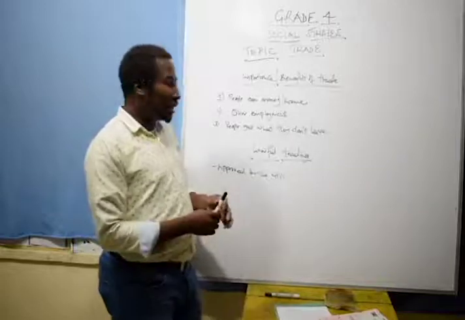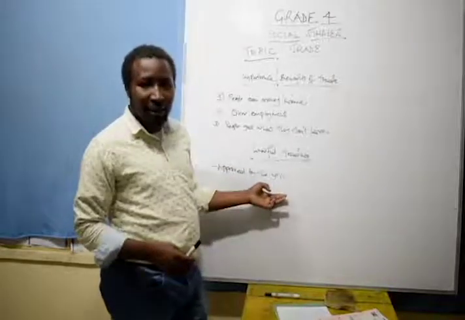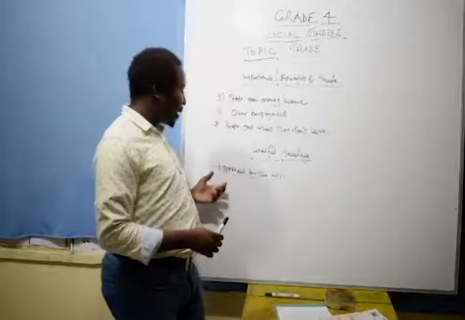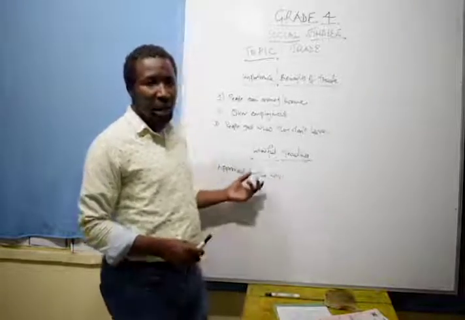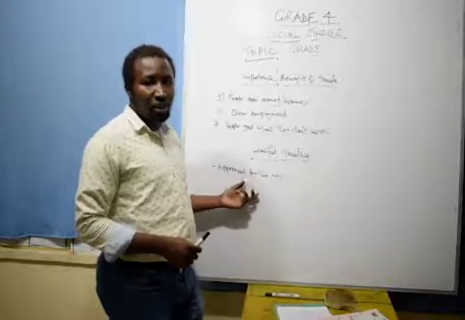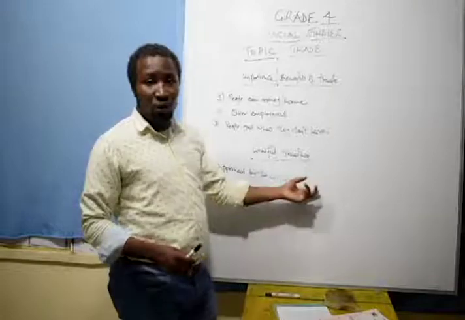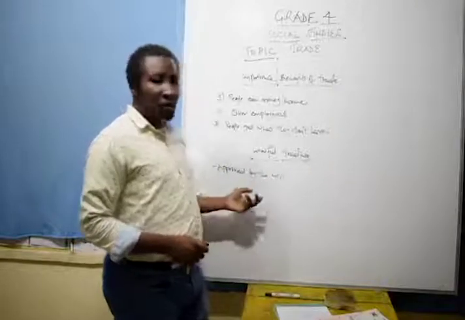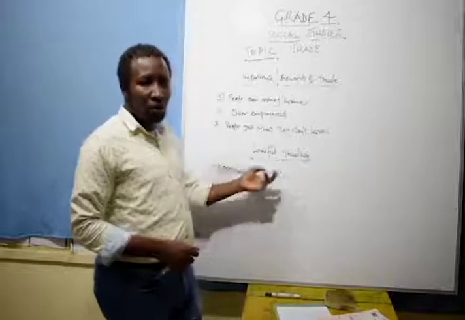So lawful trading is approved by the government, approved by the county government, and it is the business that operates legally. For example, I cannot start a business dealing with drugs because drugs is unlawful. Another thing is that I cannot do a business without a license because that is unlawful trading.